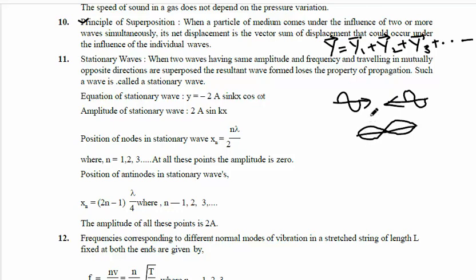In stationary waves we have nodes and antinodes. I will write N for nodes and AN for antinodes. Consecutive nodes and antinodes are formed in stationary waves.